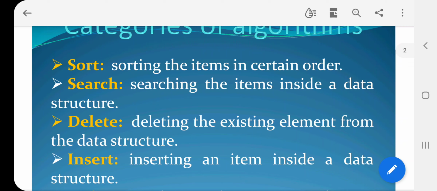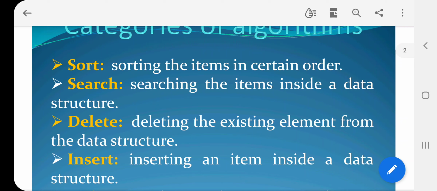So what we will get is the highest scored marks, second highest and the third highest students in the first three rows, so that we can easily identify who are the first three rank holders in your class. So that is the meaning of sorting. So we are going to write a program for that or an algorithm for that. That is sorting. Second one is searching. Very simple.